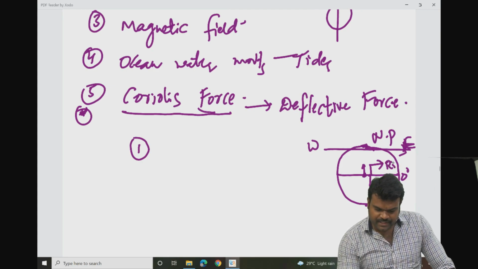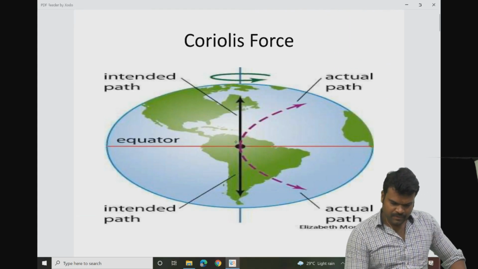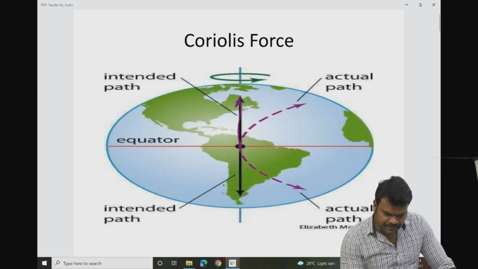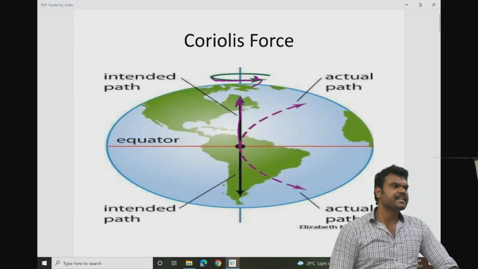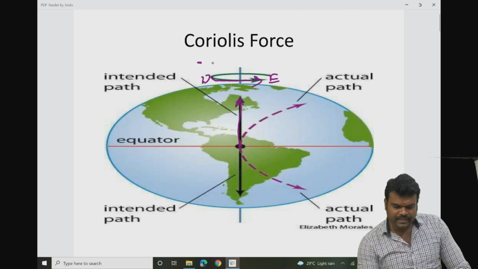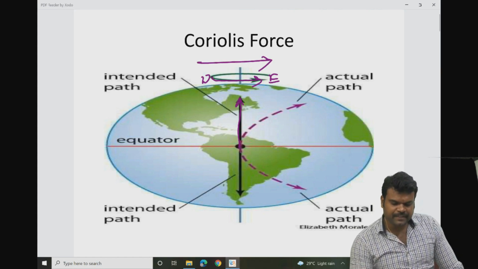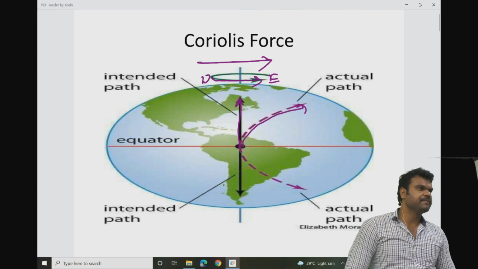This is right and this is left. Observe here. The regular path should be like this, but the earth's rotation direction is from west to east. So the bike is moving like this, so you should get deflected to the right. That is why it is right side deflection.